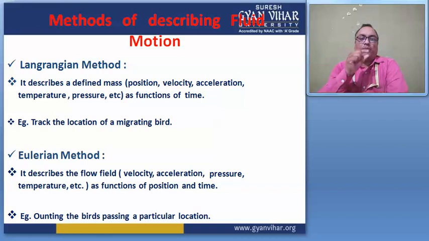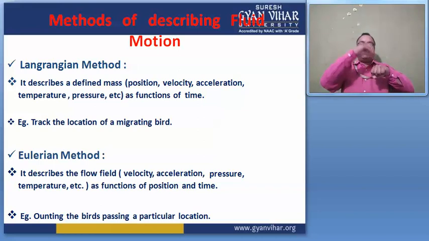Suppose a bird is flying in the air. Suppose it starts from this point and reaches some point after some time, and then here, and then here.